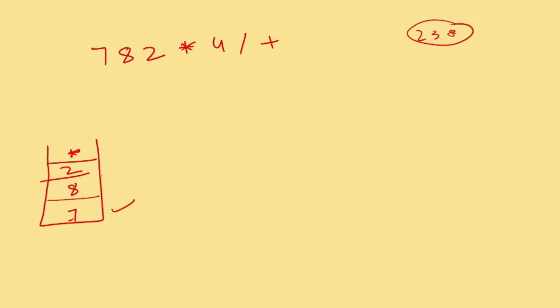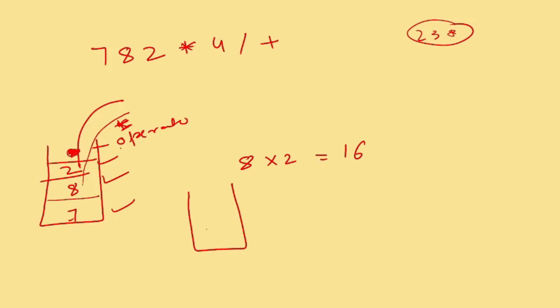So I am going to push them here, and when the star comes, remember, star is an operator, so it is not to be pushed. The algorithm says that you have to pop the two values. So I pop them, and then you evaluate on the basis of this operator. The first step is 8 into 2, that will be 16. Very good, I evaluated it. So perform the operation and push the result back to the stack.